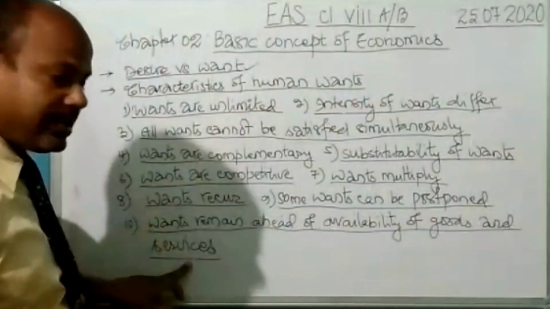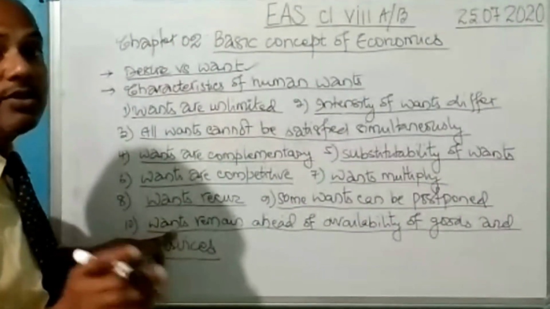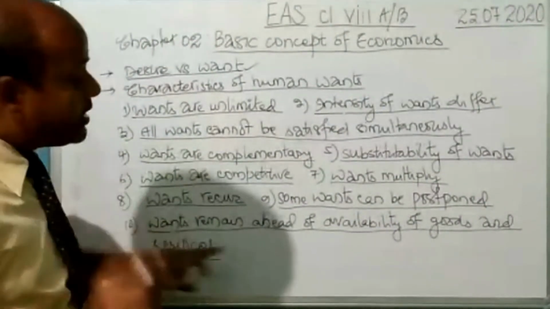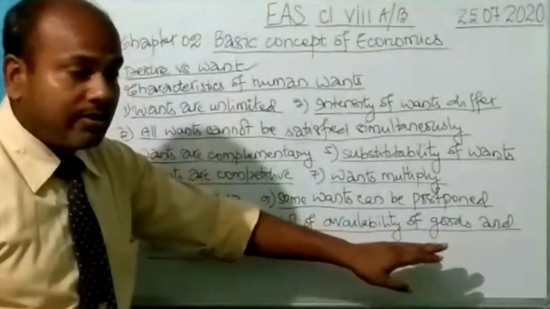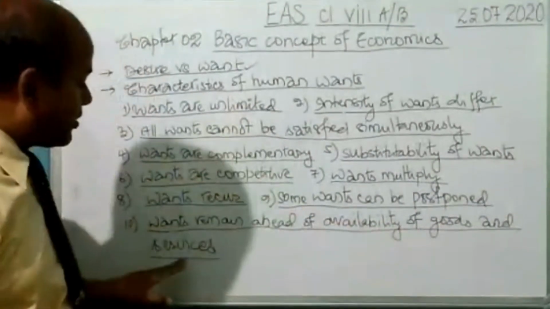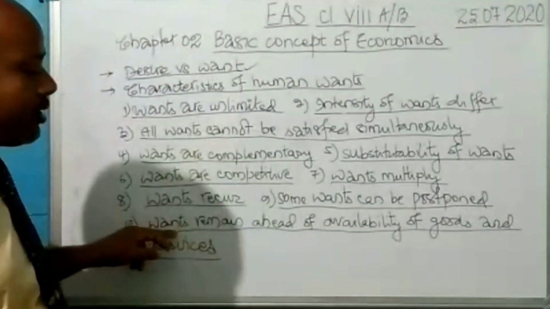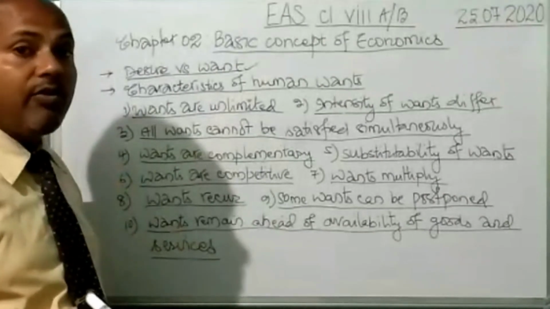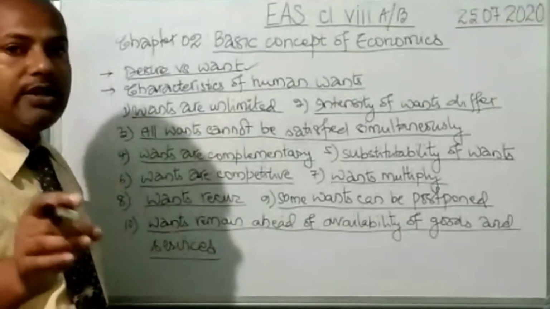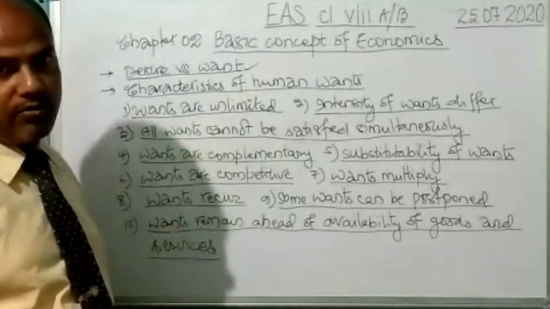So whatever goods and services are available, these are always less than what our wants are. That means our wants are always more than the quantity of the commodities which are available in this world. The quantities of the goods and services available in the world are always less than the want that we have for these goods and services.